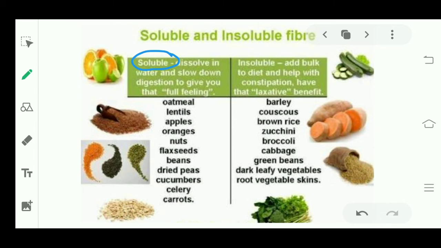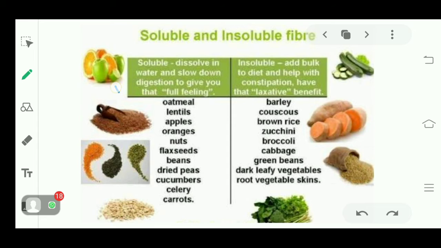You feel that you have eaten something because of soluble fiber, and it slows down your digestion. Insoluble fiber adds bulk to the diet and helps with constipation; it has a laxative benefit.